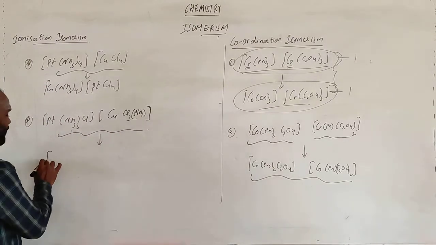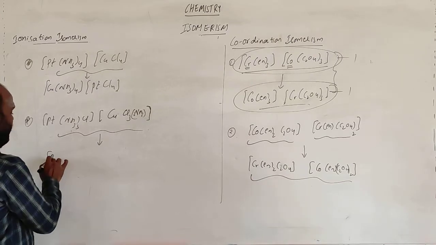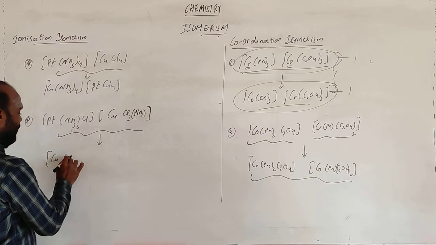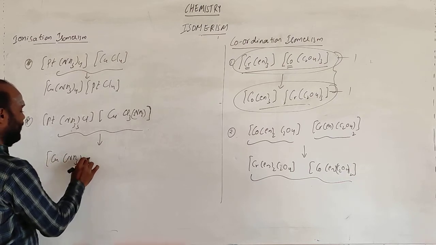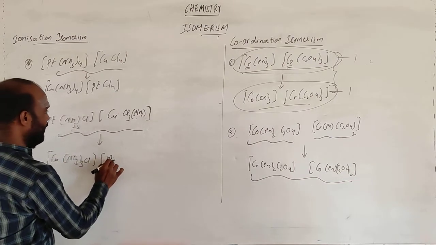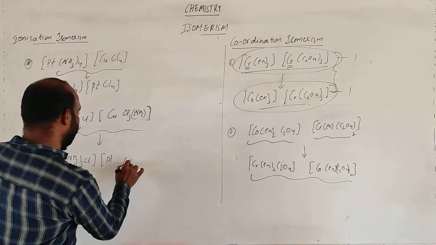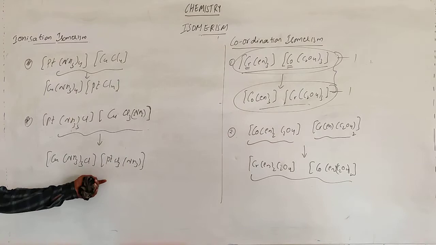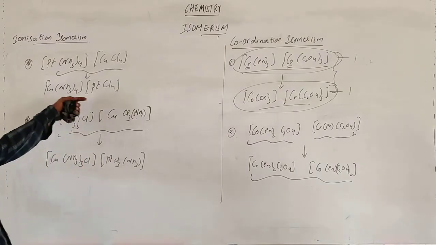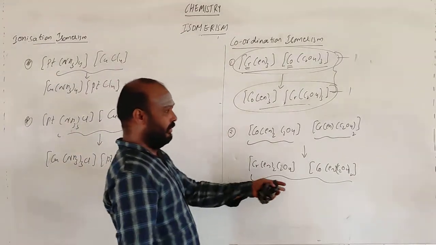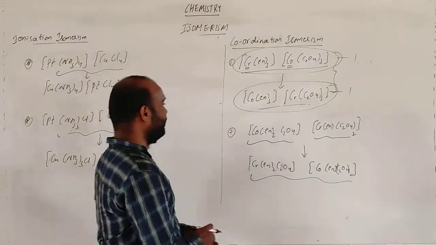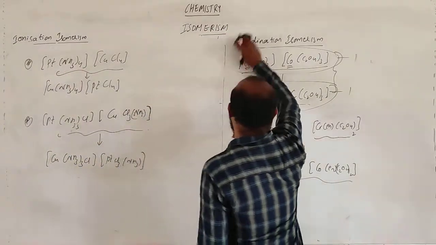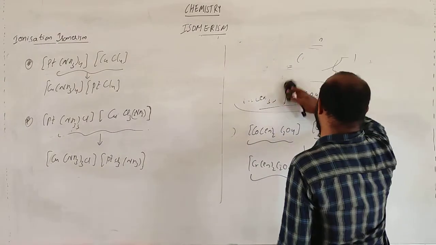So how can I write it? This is platinum. In place of platinum, we should use copper. Cu(NH3) taken twice Cl, Pt(NH3) something like Cl. So these two are the coordination isomers for this molecule. These two are coordination isomers for this one. And next, if you go, the next is ligand isomerism.